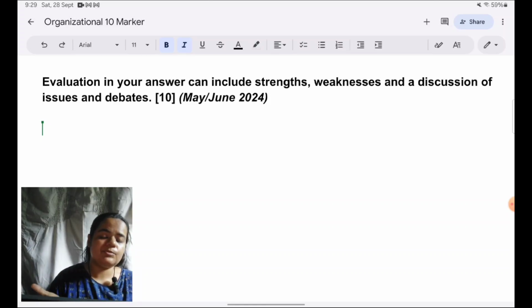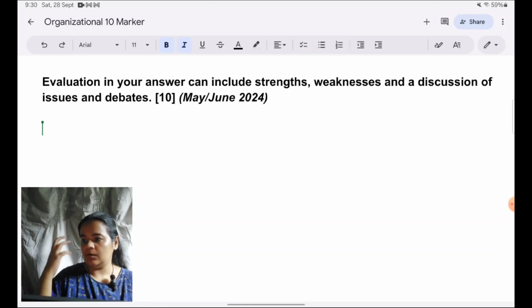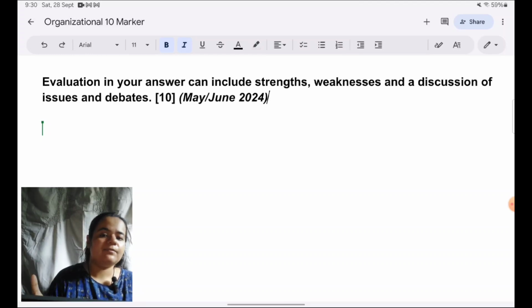That's why it's so important to prepare your answers also, because this is not what you should be thinking about in the exam. It's really going to slow you down. When you have your answers prepared, you won't have to think about these things. And as you keep practicing your answers, it becomes spontaneous. You don't have to think about it. Naturally, your answers will start coming out that way.